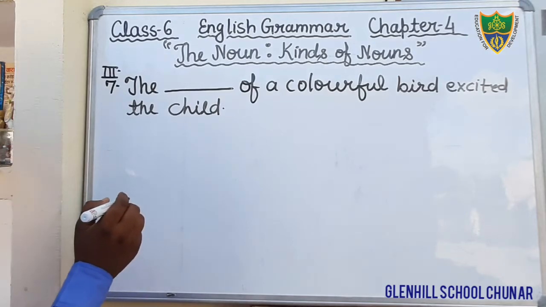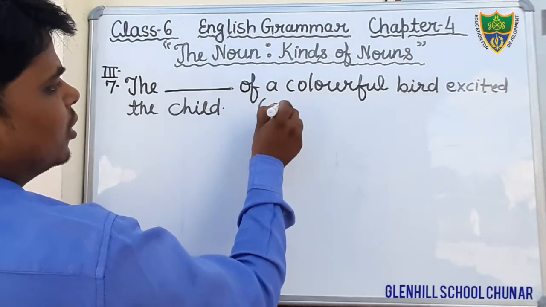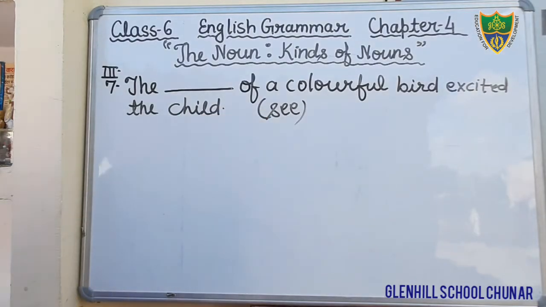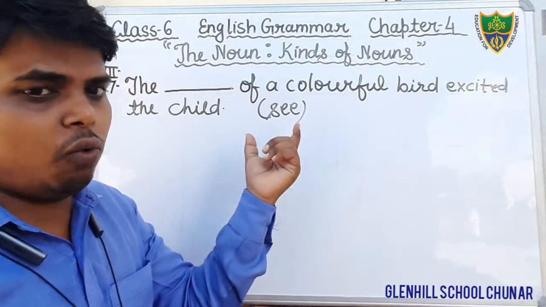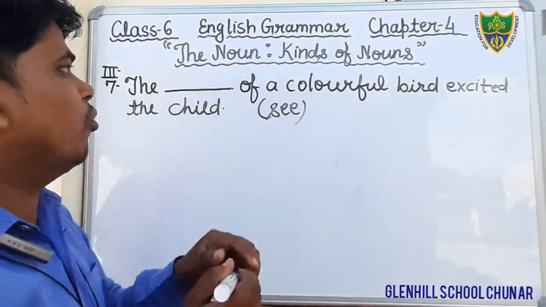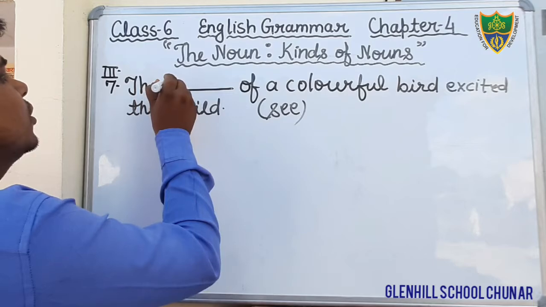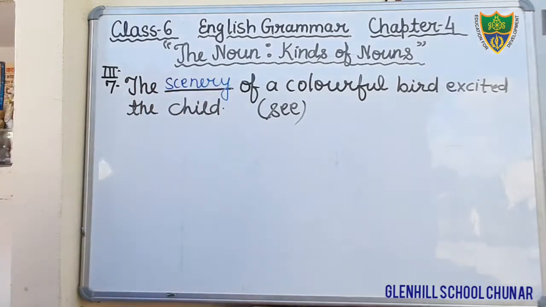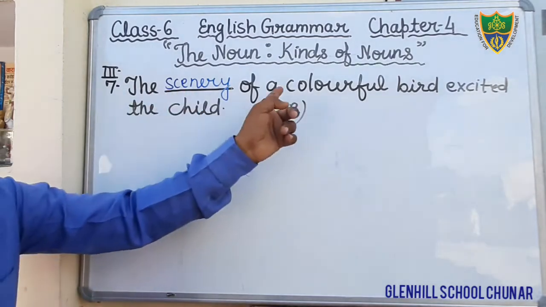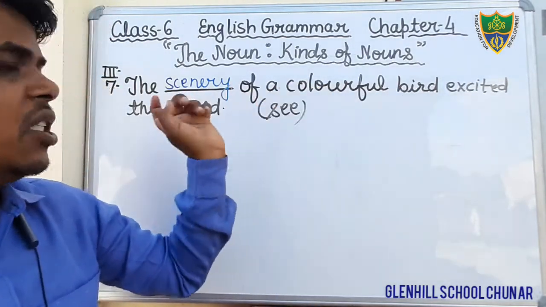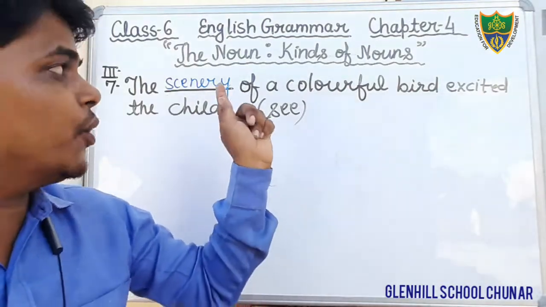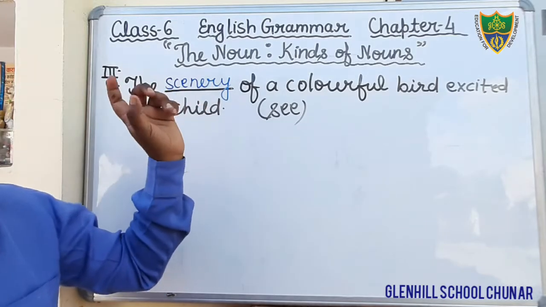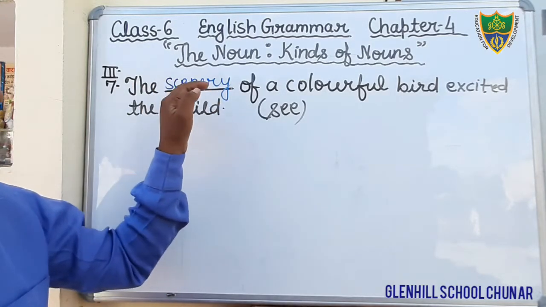And there is a helping box. In the box it is written see, and see is a verb. Here the word see is a verb, and you have to make a noun. What kind of noun? Abstract noun. So what would be here? Scenery, S-C-E-N-E-R-Y. Okay students, just fill here scenery. The scenery of a colorful bird excited the child. So the suitable word to fill here is scenery.